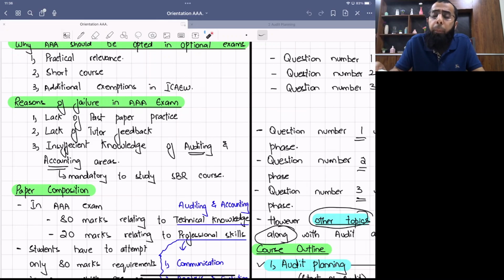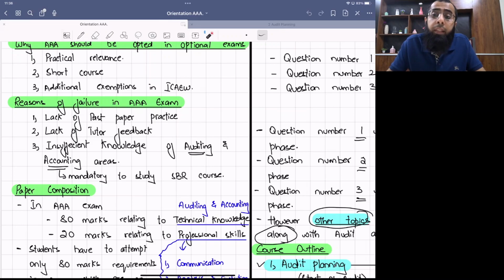With every topic, I have given homeworks and I give personalized feedback to each of my students so that they can identify the weaknesses in their drafting approach, which helps them to improve their chances to pass this exam. And then at the end of the course, there are three mock exams also on which I give personalized feedback.